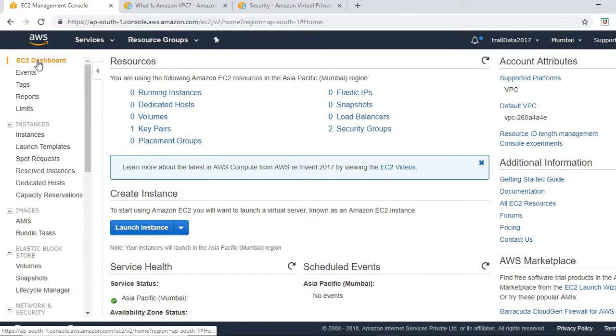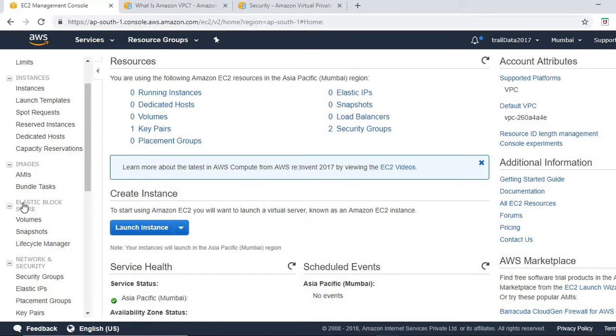As you can see, the EC2 dashboard is there. There is a list of templates, launch templates. We'll discuss instances: what are reserved instances, spot instances, and dedicated instances. And what are the storage options, as you can see over here. Elastic Block Store is the equivalent of the hard disk drives we were talking about earlier. We have volumes, and we can take snapshots.